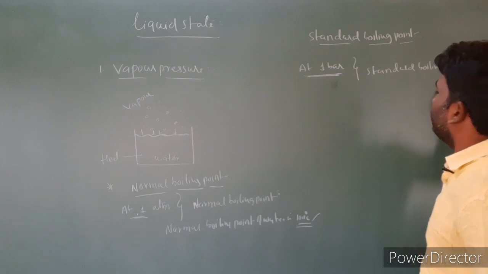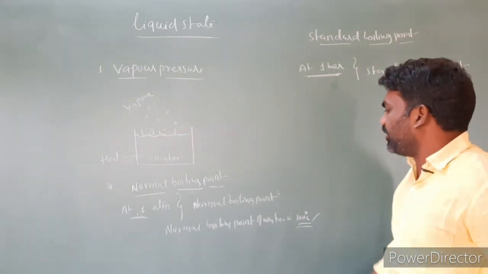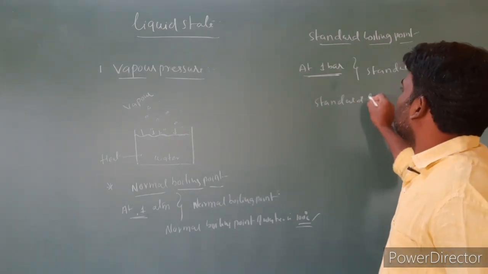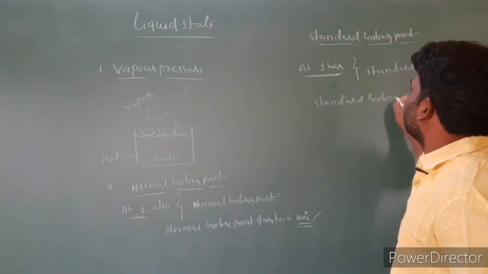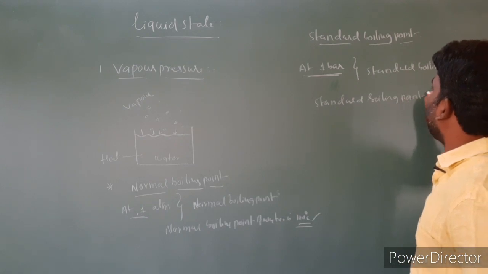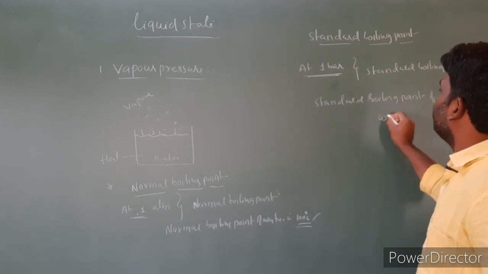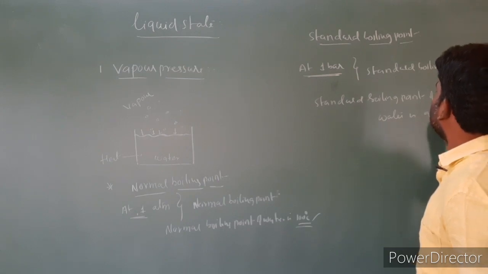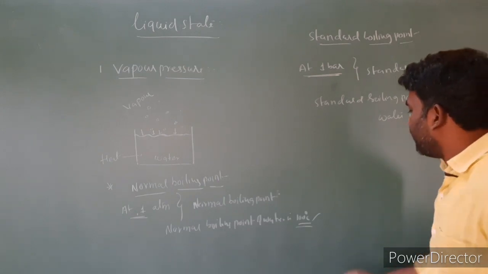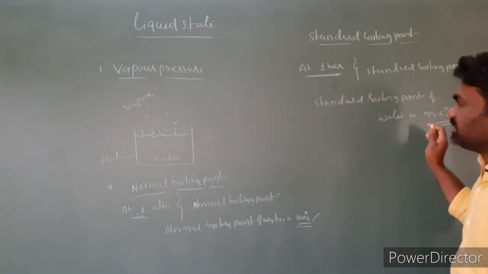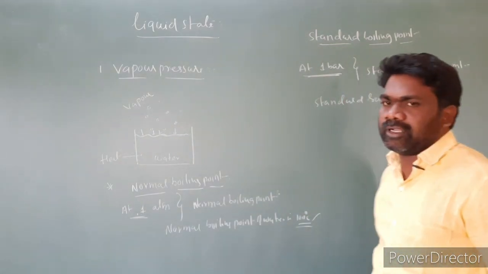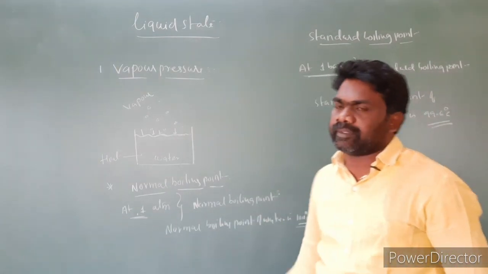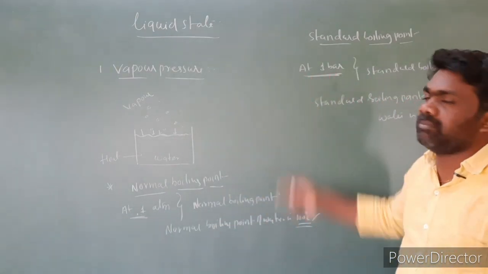The standard boiling point of water is 99.6 degrees centigrade. So this is the normal boiling point of water, and this is the standard boiling point of water. Normal boiling point is at 1 atmosphere pressure, standard boiling point is at 1 bar pressure.